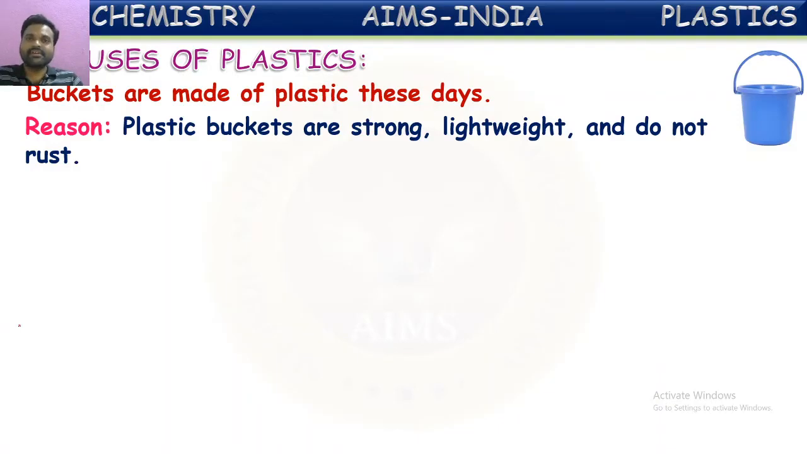Most importantly, metallic buckets after a few years will get rust and they'll be spoiled, whereas plastic buckets won't get rust. They'll be like that even after a few years. One more important point is they can be colored in different attractive colors. So because of these reasons, nowadays plastic is used in making these buckets and tools.